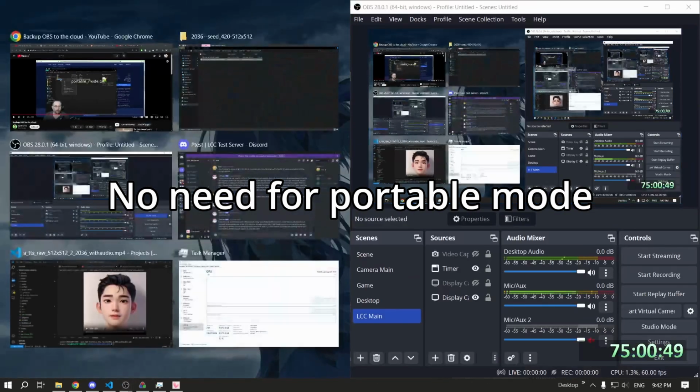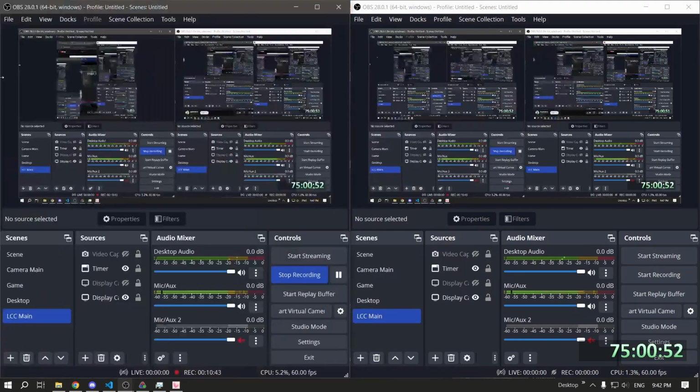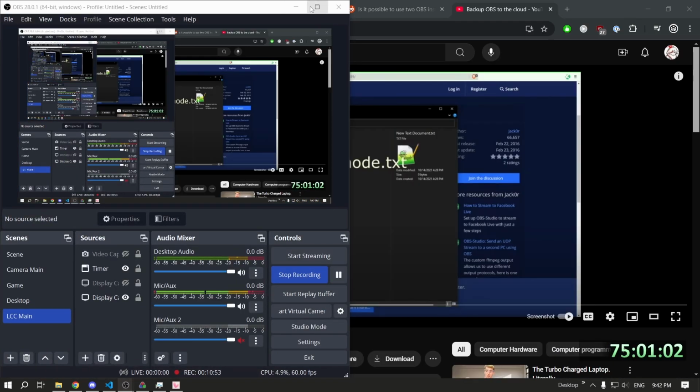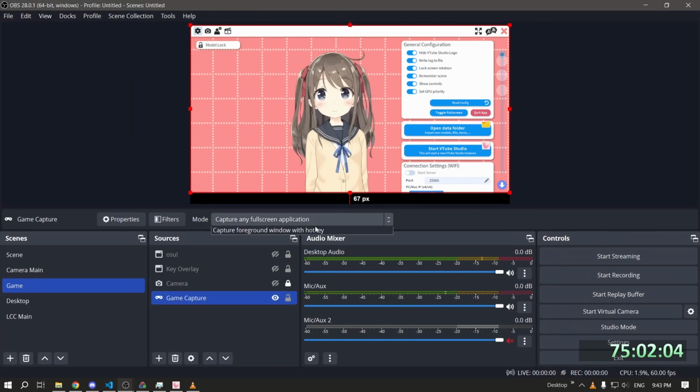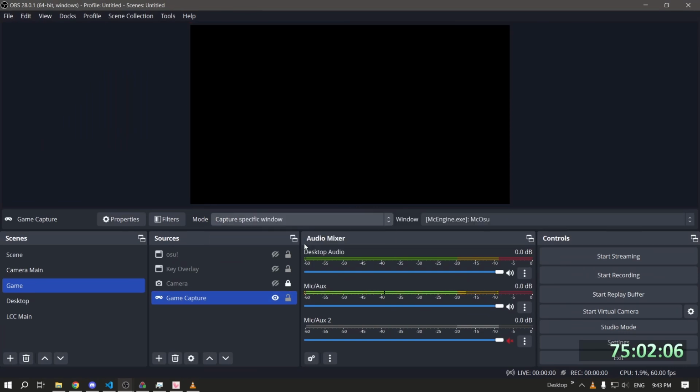Okay. We got one here. And we got one here. So this one is the main one that I'm recording from right now. This other one I'm going to configure to capture a specific window.